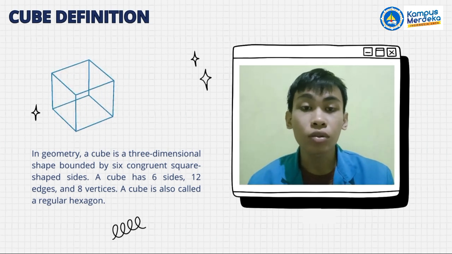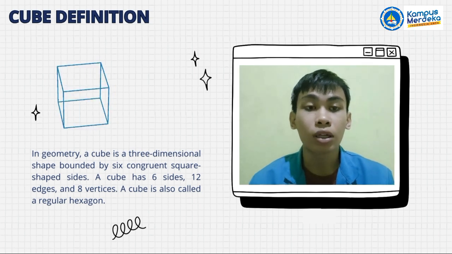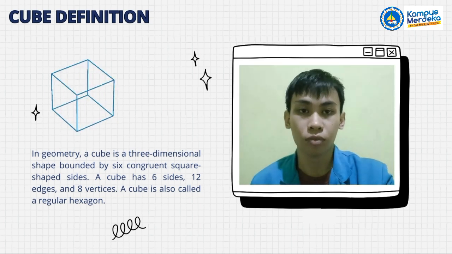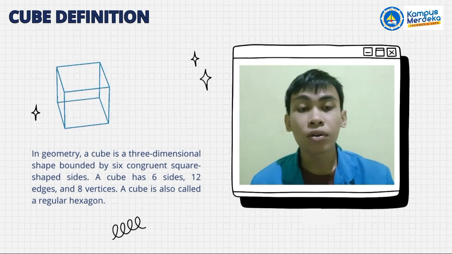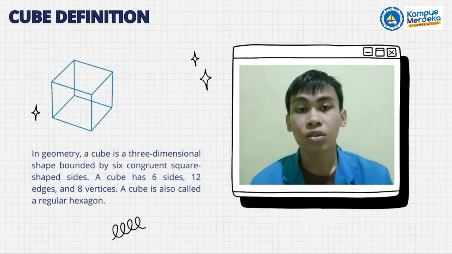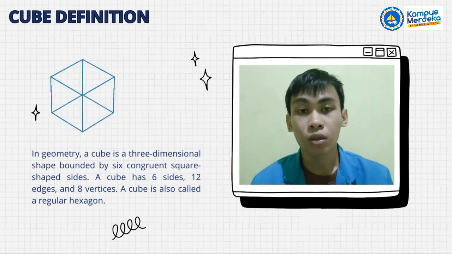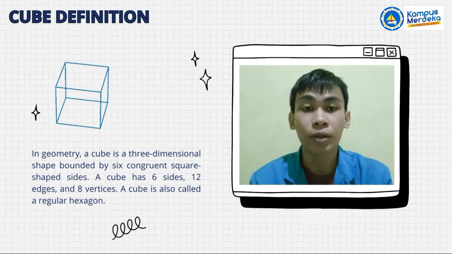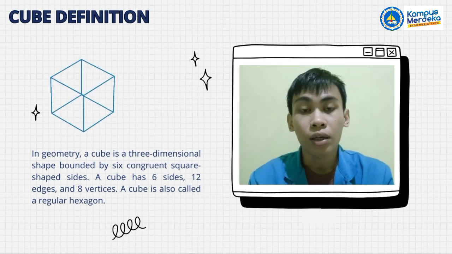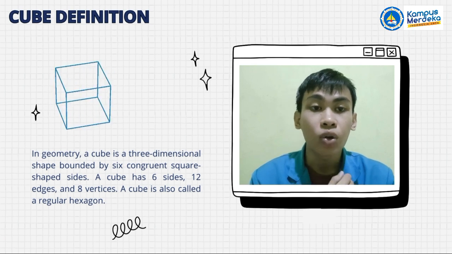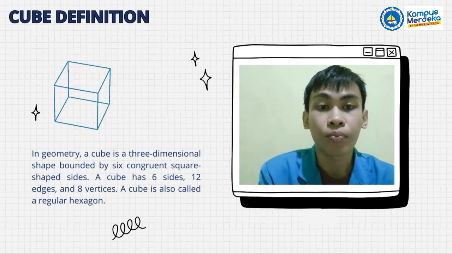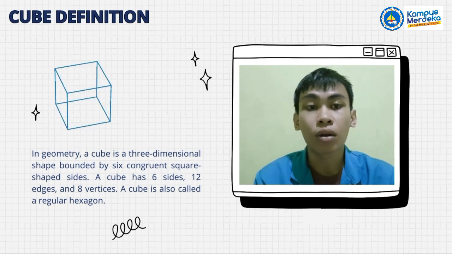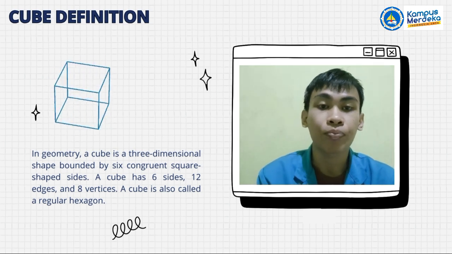A cube is also called a regular hexahedron. Cube characteristics. The following are the properties of a cube. 1. Has corner points. 2. It has six sides with a square shape. The six sides of the cube have the same length and area.